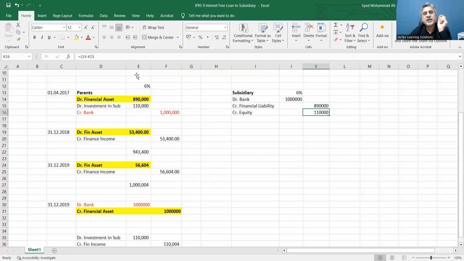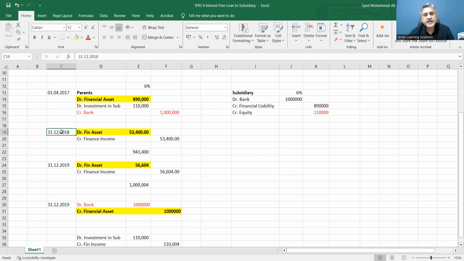This 110,000 is the benefit which is given for free. Whenever there is no interest, the benefit transfers from the lender to the borrower. The lender is transferring benefit to the borrower. So for the borrower here, which is the subsidiary, their equity will go up by 110,000.